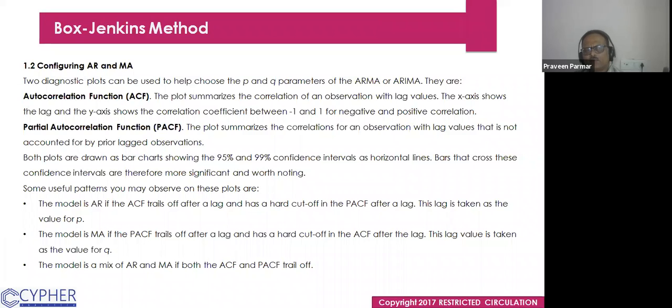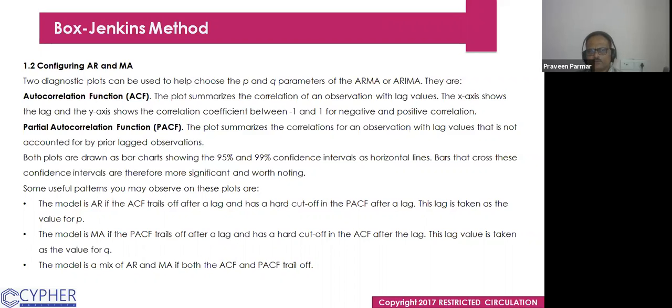And the 1.2 is configuring AR and ARMA. Configuring means the P and Q values, D for the differencing. So two diagnostic plots can be used to help choose the P and Q parameters of the ARMA and ARIMA.